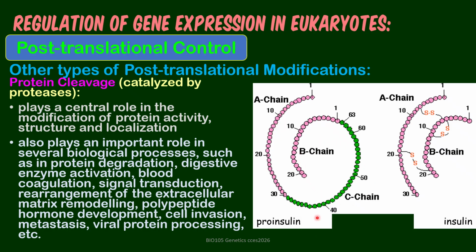It's a long polypeptide chain. It's inactive because the A chain is joined to the B chain by the C chain, or the C peptide. And once activated, the C peptide is cut off. So this is now the active insulin. So that is the cleavage that we are talking about.